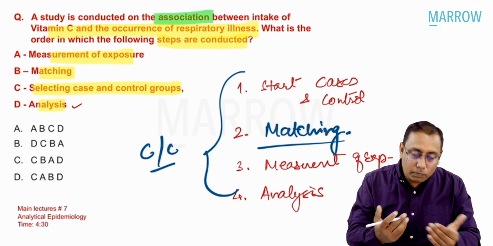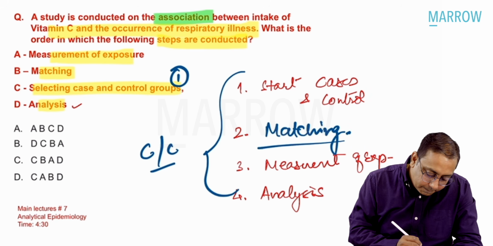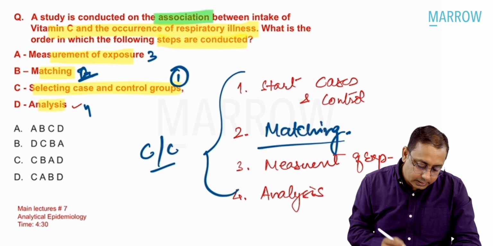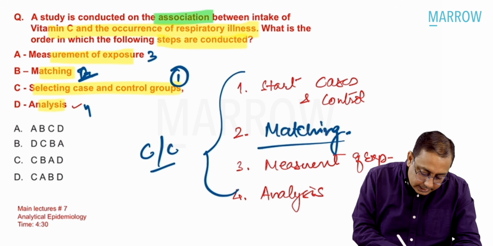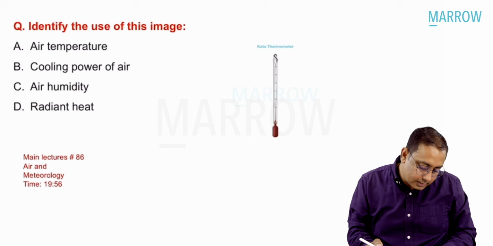So what is the option? What is the sequence you're going to look at? So first is option C, then you will do matching, B, and then you would like to go forward for measuring the exposure, and last is analysis. So C, B, A, D. C, B, A, D is the best answer you would like to mark in this MCQ.